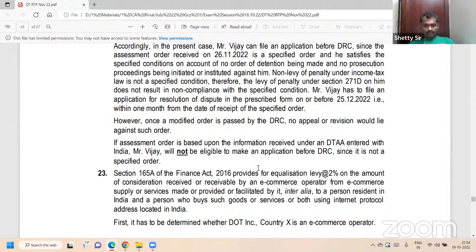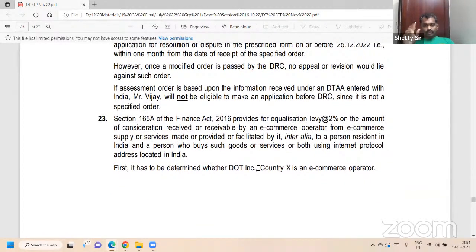Okay. Next, question number 23 is about equalization levy. Normally, equalization levy is at what rate? 6% on ODA, online advertisement. 2% also in some cases. So, underline normally, equalization levy when you pay to the non-resident is at 6% for ODA.